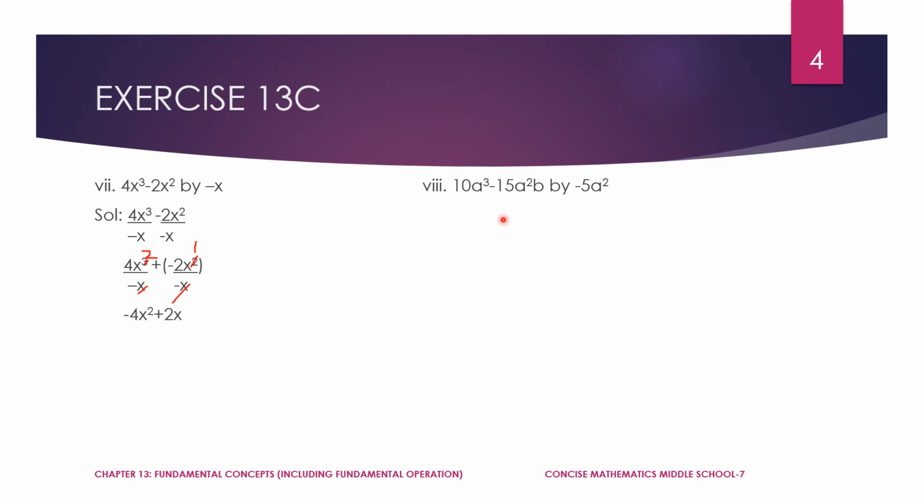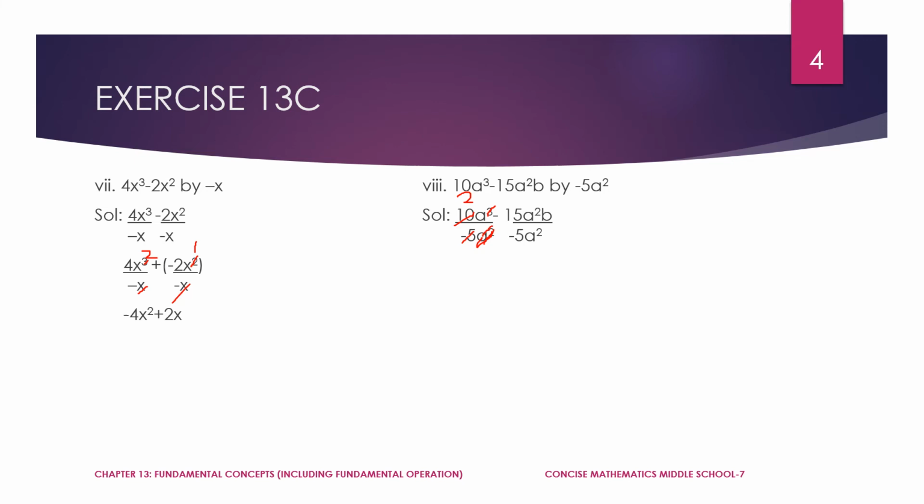10a cube minus 15a square b by minus 5a square. Here they are asking us to divide minus 5a square with this binomial. Whenever the divisor is a monomial, you have to do it in this method, right? Now you can just cancel it. 5 2s are 10, here 2 a's get cancelled, and here also 2 a's get cancelled. It will be left over with 1 a.